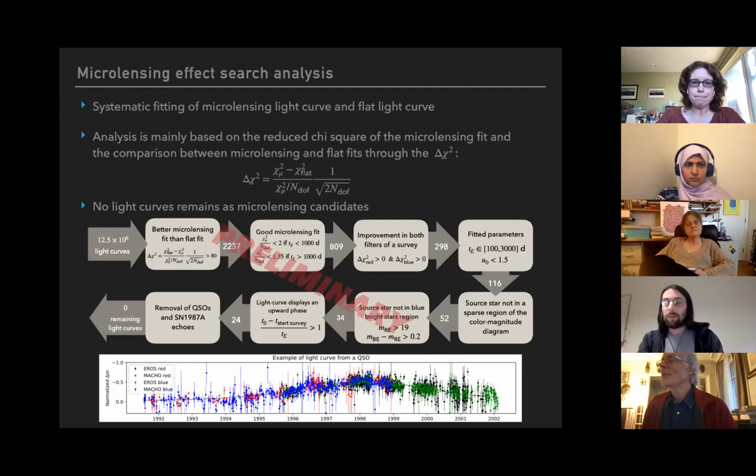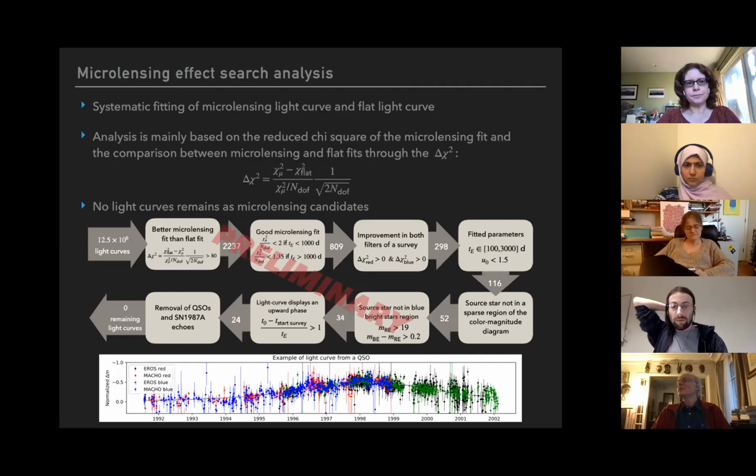The point is that in some of the sparse regions, for example for the red supergiants, you have an accumulation of very long period Miras, probably. So that's one of the main physical backgrounds. That was the historical reason for this type of cut, but it will be refined, yeah.